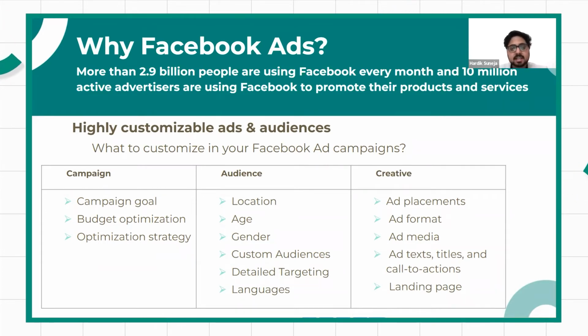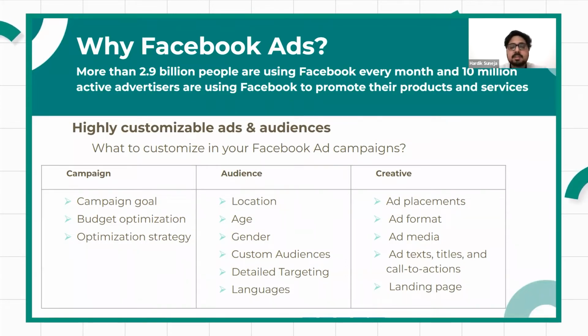Then we have the lead generation campaign, in which the main objective is to get more leads for your business. Then we have messages, where the main objective is to get more people to engage through Facebook Messenger. So that comes under consideration. And then we talked about conversion ads, which are related to getting more conversions for selling your products and services. So you can prepare a landing page or a website, list out your products and start selling things. And a conversion ad will basically help you get more conversions.